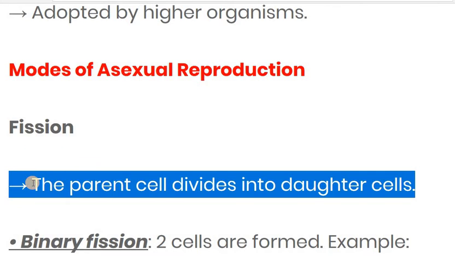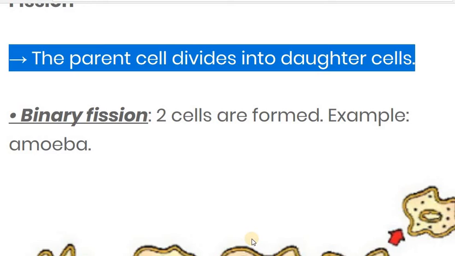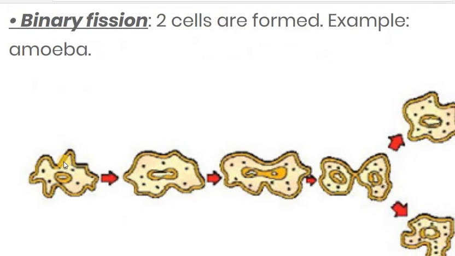The first one is that the parent cell divides into daughter cells. In fission, what happens? The parent cell is divided into daughter cells. In that we study binary fission and multiple fission. Bi means two. Binary fission means two cells are formed from the one parent cell. Then it is called binary fission. For example, amoeba. Amoeba is the example of binary fission.